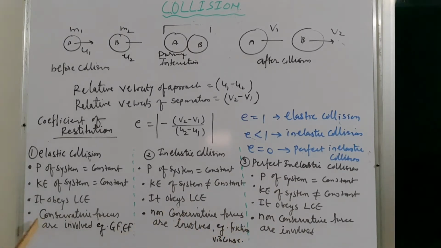Okay, and this is an important point here. In elastic collision, conservative forces are involved, like gravitational force and electric force, but in both other kinds of collision non-conservative forces are involved, like frictional force and viscous force. Okay, and for elastic collision e equal to 1, for inelastic collision e is less than 1, and for perfectly inelastic collision e is equal to 0.